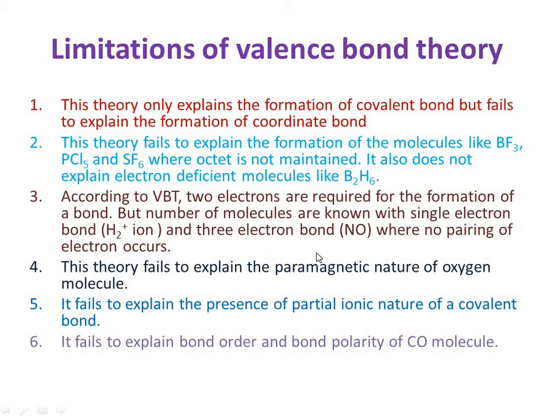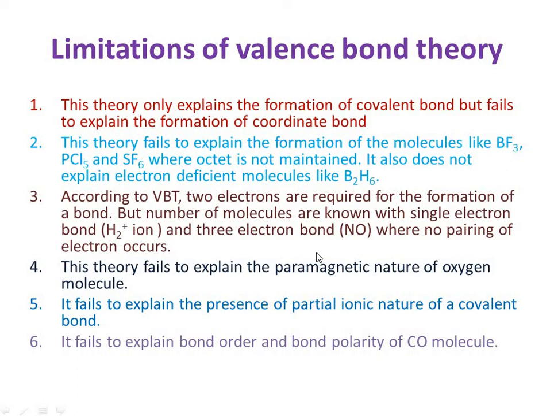In the two bonded atoms, one atom is more electronegative compared to the other. The atom with more electronegativity acquires a partial negative charge, and the atom with less electronegativity carries a partial positive charge. This is called the ionic nature of that bond, even though it is a covalent bond.